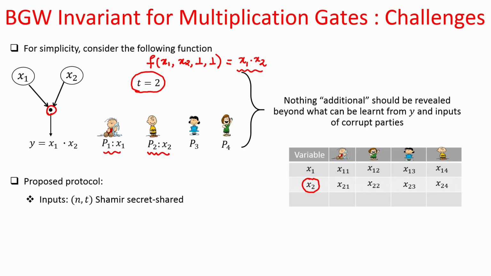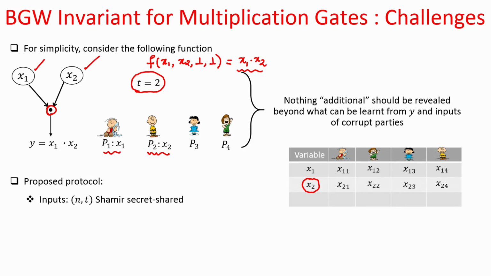This will complete the input sharing phase. There are no more inputs for this function. And now parties start evaluating the circuit. So, they now have the inputs for this multiplication gate available in a secret shared fashion.